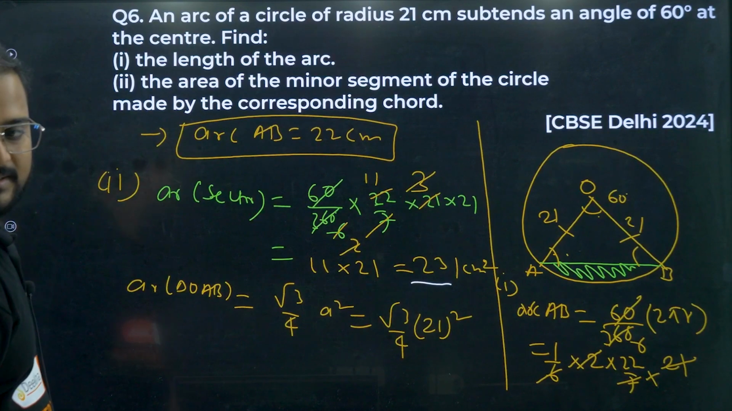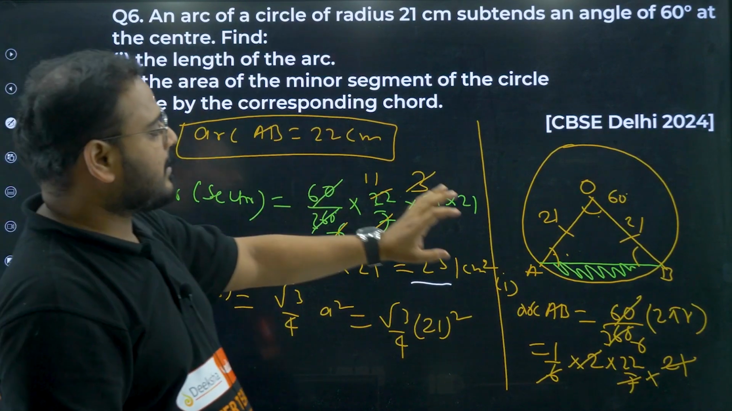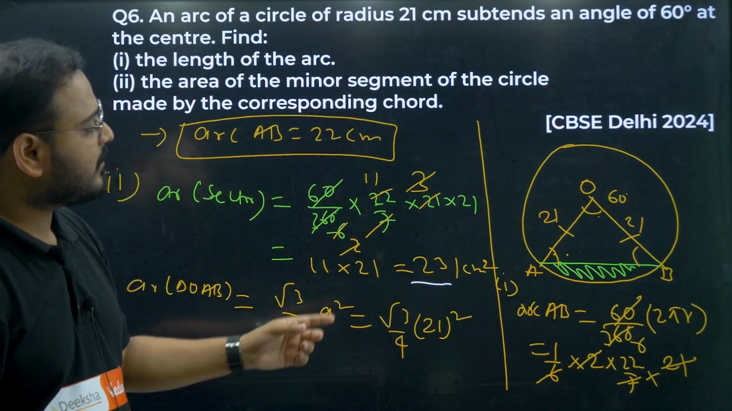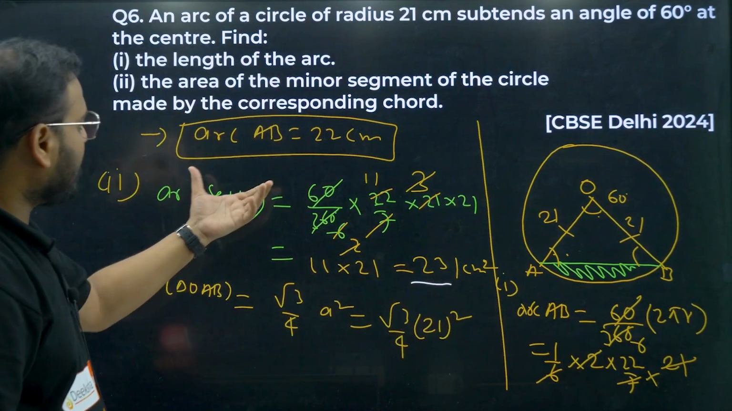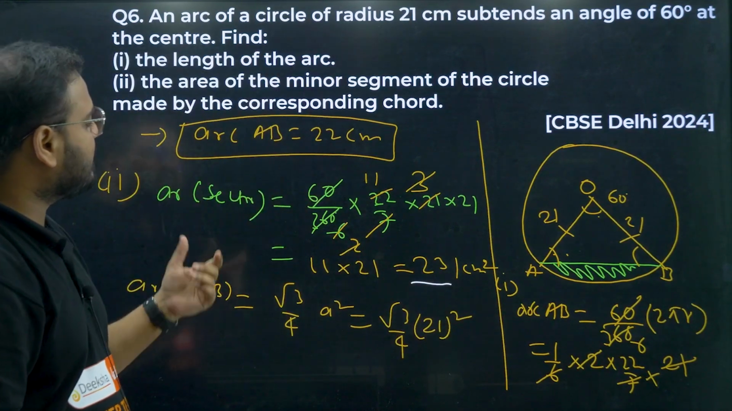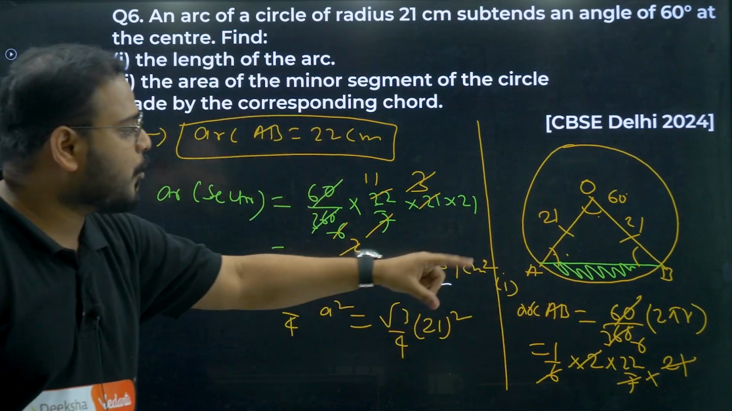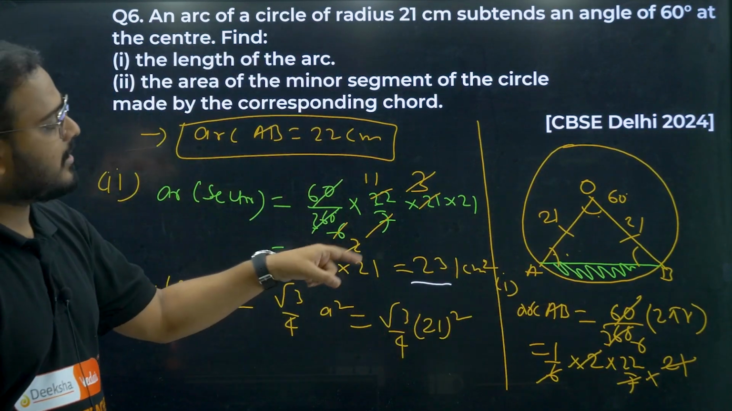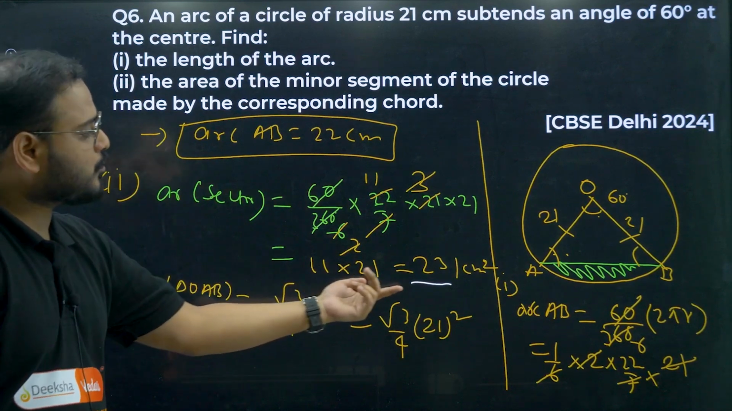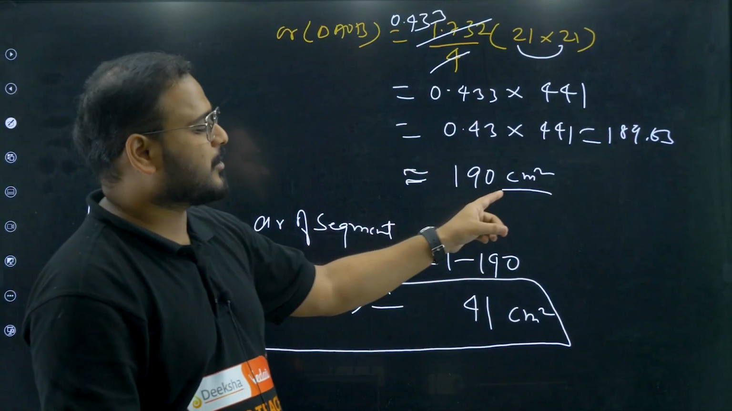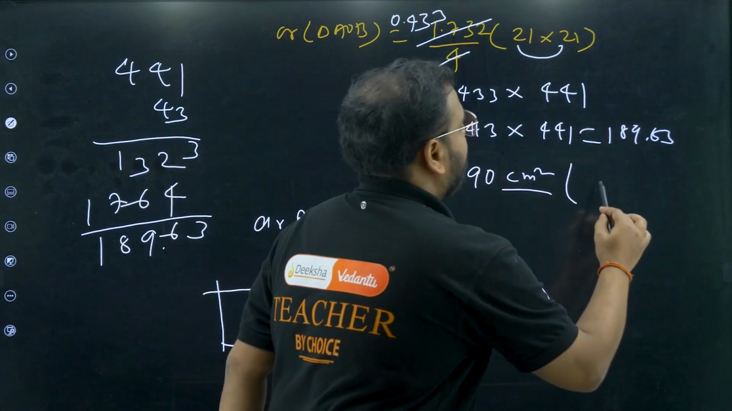From here, question number 6. I hope all of this is clear. The first part was to find the arc length AB. We did that, and found it to be 22 centimeter. The next part was to find the area of segment. For that we needed the area of sector AOB minus the area of triangle AOB. The area of sector came as 231 centimeter square and the area of triangle came as 190 centimeter square, an approximation.